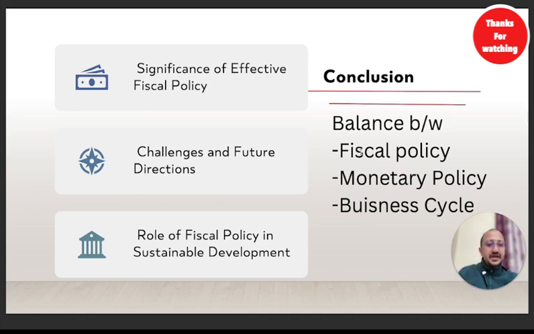What I wanted to say is, if fiscal policy increases money supply and monetary policy tends to decrease inflation, and inflation is dependent on money supply, what will happen? They will have different directions. Fiscal policy will increase money supply, monetary policy is decreasing money supply, so they are going opposite to each other. So there should be a good alignment amongst all of them. That would be good for any nation, basically. I hope this is clear to everybody. Now, this was the conclusion. It should be effective, it should be aligned, and it should have a good objective, that is the growth of the nation.